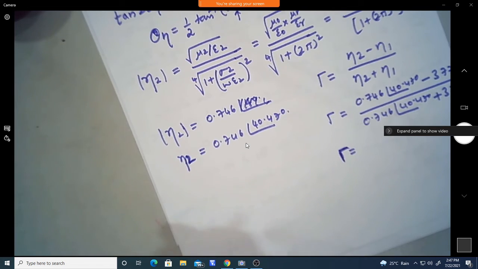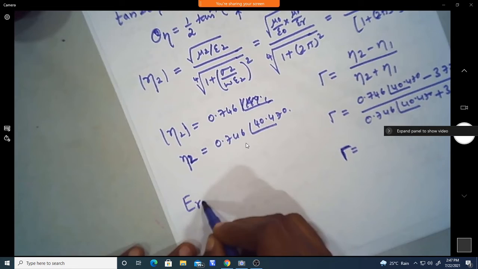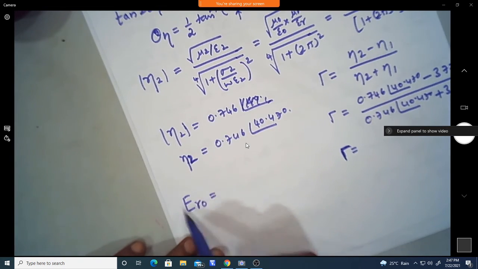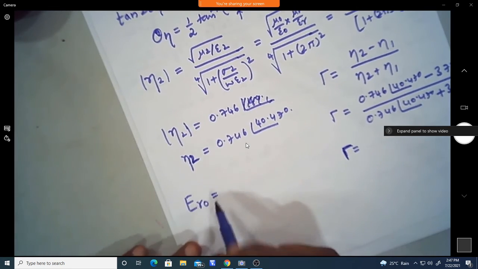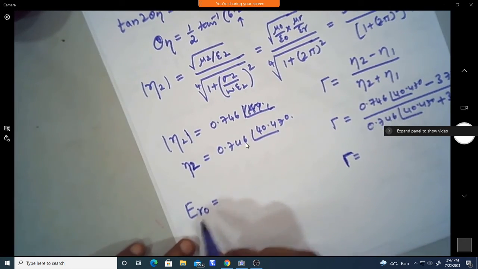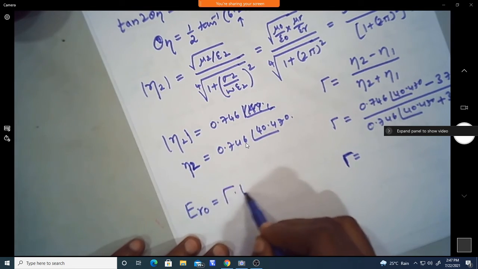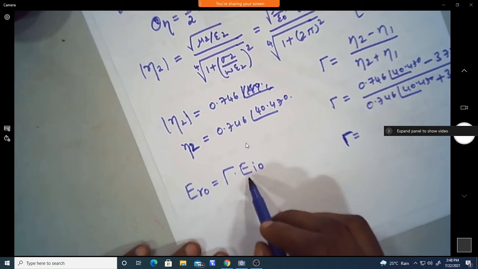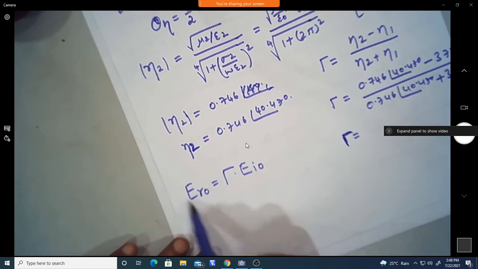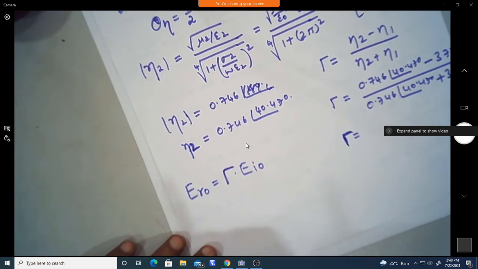Once we find the gamma, we can easily find the magnitude of the reflected electric field, that is gamma times E_I naught. So this is the incident wave magnitude, and the reflected wave magnitude is gamma times the incident wave magnitude.